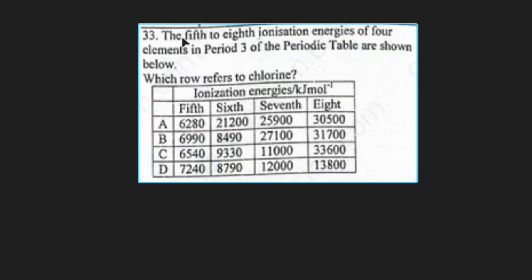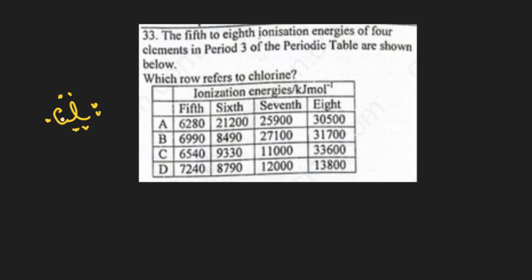Question 33. The 5th to 8th ionization energies for 4 elements in period 3 of the periodic table are shown below. Which row refers to chlorine? Chlorine can have 7 successive ionization energies because it has 7 electrons in its valence shell.